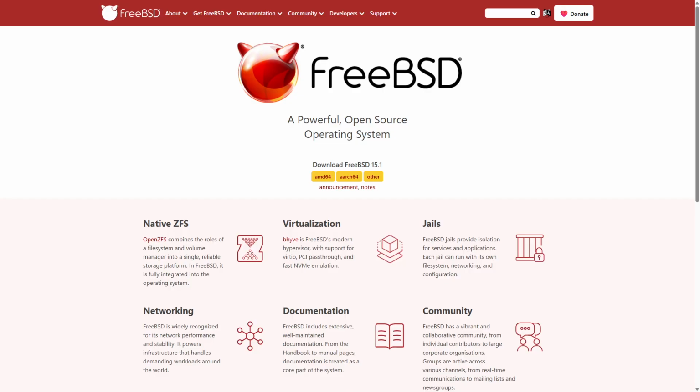Arch Linux is a Linux distribution known for its simplicity and customization, whereas FreeBSD is a Unix-like OS, emphasizing stability and security. The core difference lies in Linux kernel versus BSD kernel architecture.